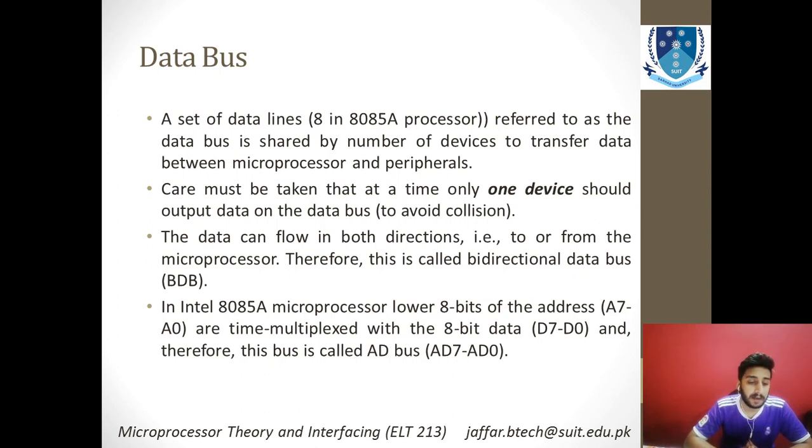So to avoid that collision, you need to have a single entity that is controlling the output of that device. You need to have only one output device at a single time to avoid that collision. Unlike the address bus, this data bus actually carries the data or information in both directions, not in a single direction, and that is why this is known as bidirectional data bus, also known as BDB.